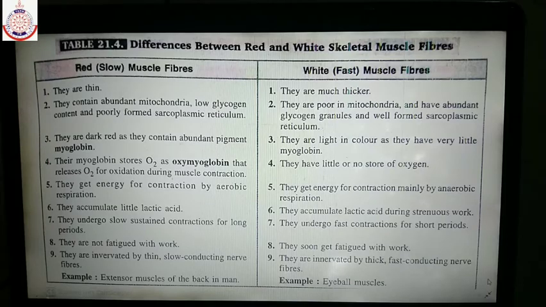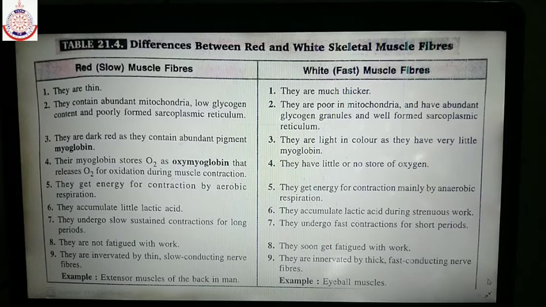In the last chapter 17, you have studied that hemoglobin is present inside RBC, which is responsible for transport of oxygen, and this oxygen is utilized by the tissues for the production of energy. Muscle cells contain a special dark red colored pigment known as myoglobin. The myoglobin content is very high in some of the muscles, which gives them a reddish appearance. Such muscles which have abundant amount of myoglobin are known as red muscle fibers.